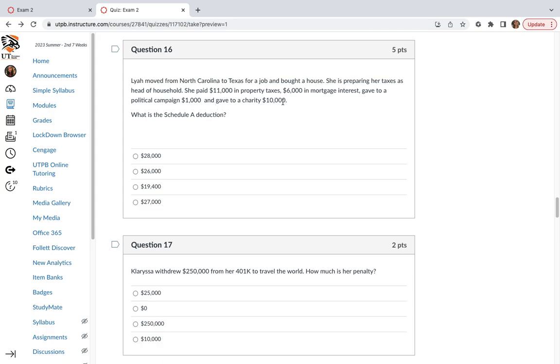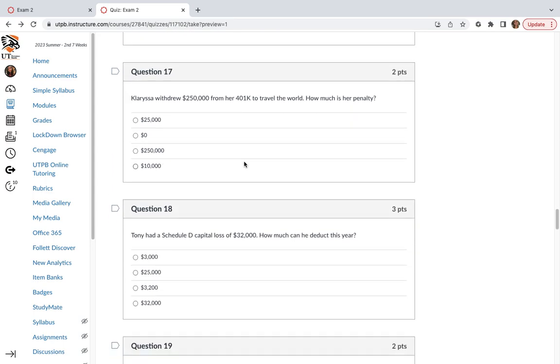And gave to charity $10,000. So 10 plus 6 plus 10 is 26. So we're gonna do that. Remember, there's a limitation there. Okay, Clarissa withdrew $250,000 from her 401k to travel the world. How much is her penalty? $25,000. It's 10%.